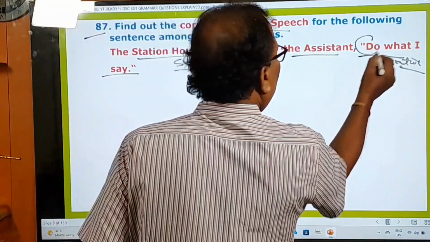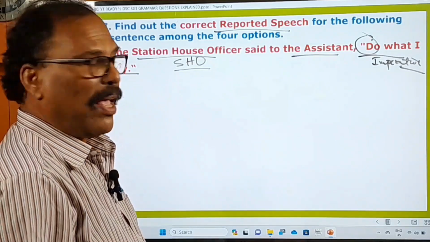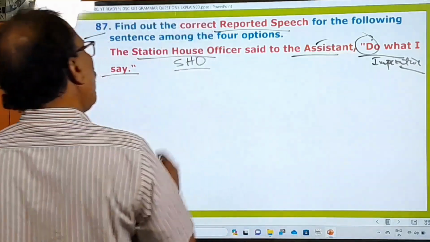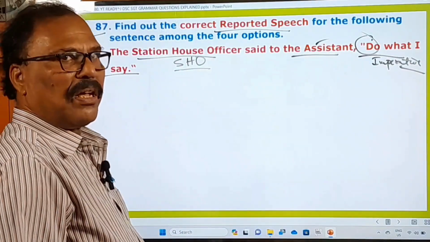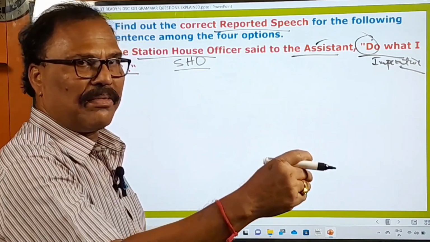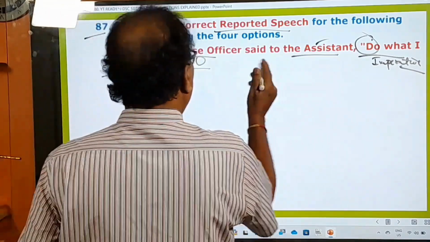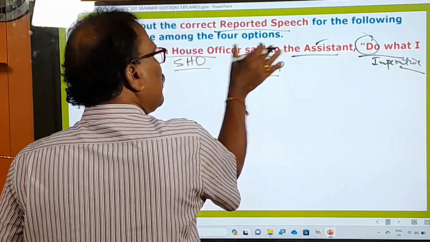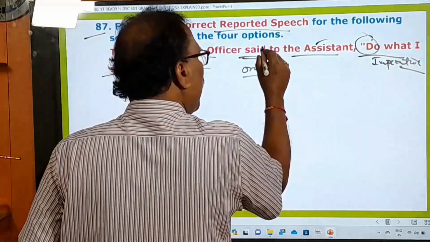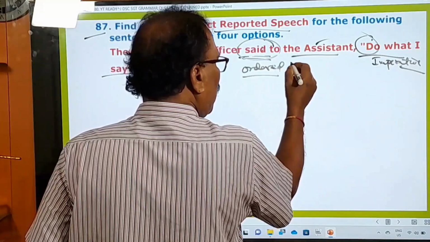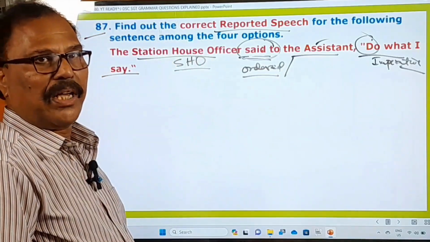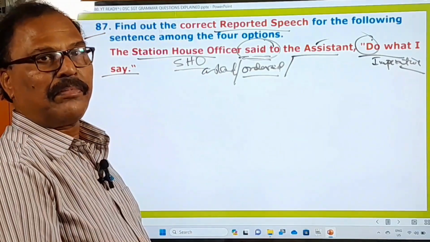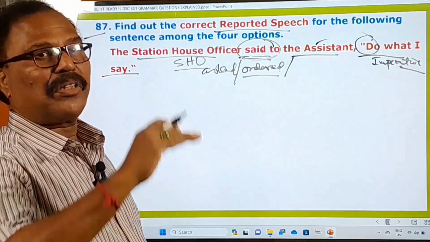Here, the sentence is beginning with a base form verb: do what I say. And here the station house officer is saying these words to this assistant. How do you think he has said these words to the assistant? Hey, do what I say. If you think in that way, then this reporting verb must be turned into ordered, because when you change this sentence into indirect speech, you have to change this reporting verb. Said to or said must be turned into ordered, commanded, requested, suggested, advised, according to the context of the sentence.